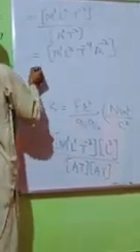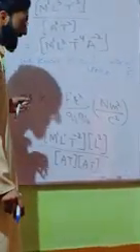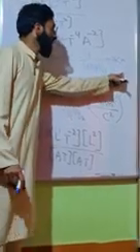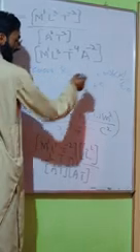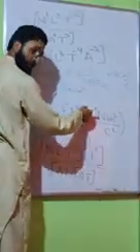Now epsilon naught, the units or dimensions. We know K is equal to 1 upon 4 pi epsilon naught. Here K is inversely proportional to epsilon naught. So the units of epsilon naught will be inverse of K. Therefore we can write epsilon naught के units coulomb square per Newton meter square, यानी इसका उल्टा करना है.